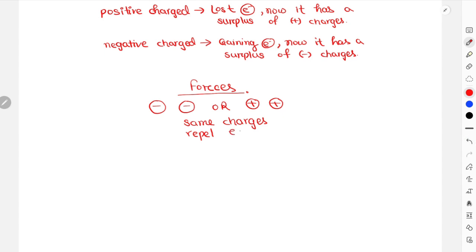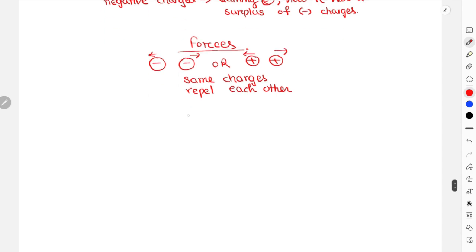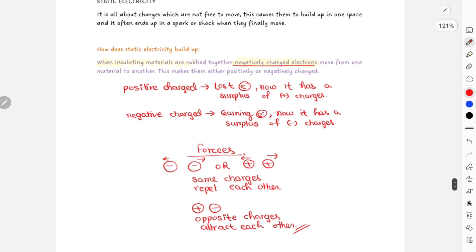That means they will move away from each other, so they will move in different directions. And opposite charges are going to attract each other. These are the things which are important for your electrostatic forces.